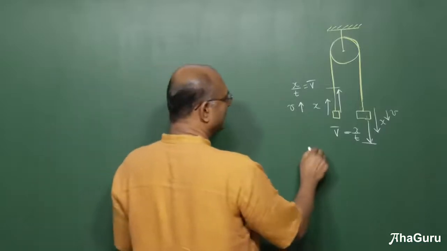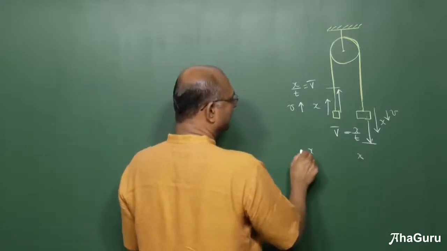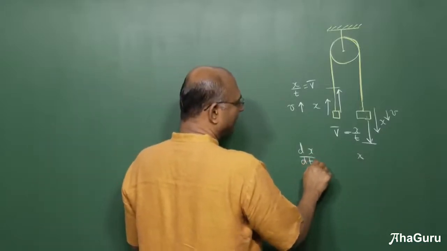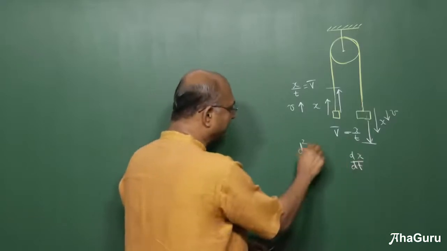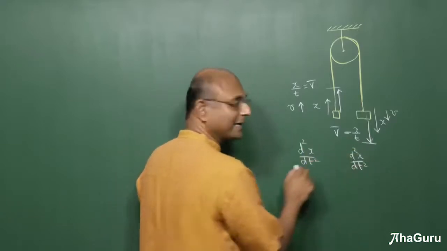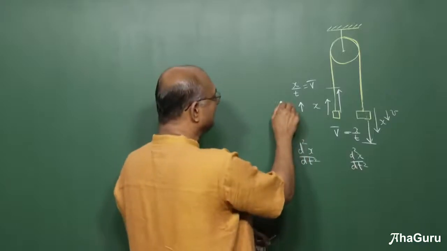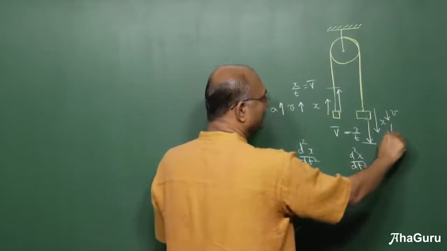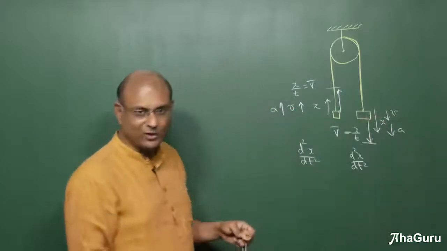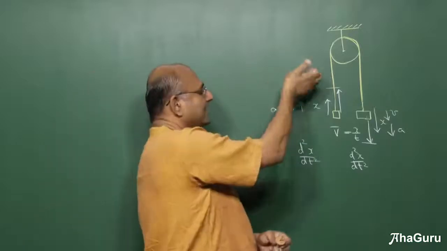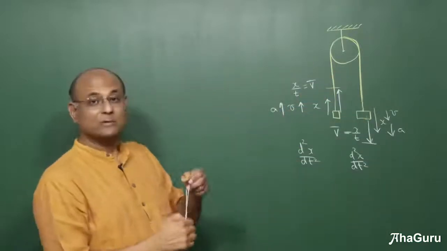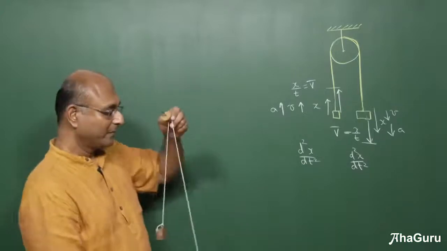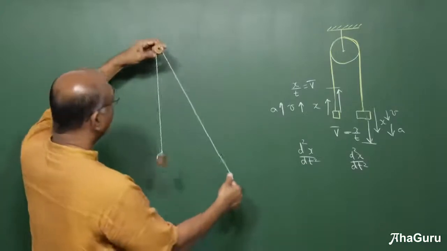Or usually people say, if this is x and that is x, if I differentiate, I am going to get velocity. If I double differentiate, I will get acceleration. This acceleration will be equal to that acceleration. We have been using this a lot. We have been saying if this guy has an acceleration a, that also has an acceleration a. Now the question we really want to understand today is what happens if the pulley also moves.